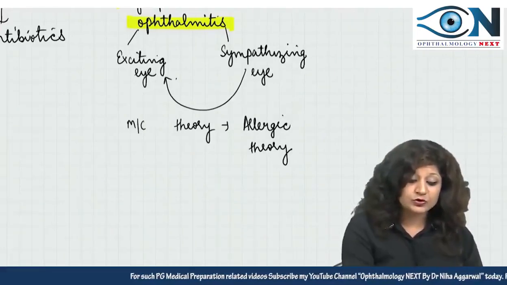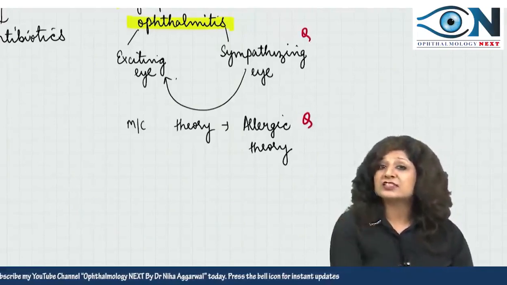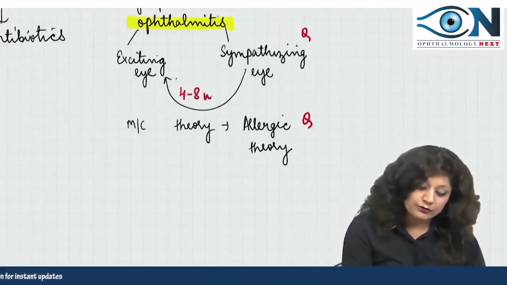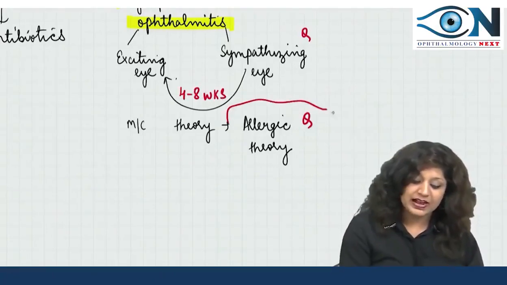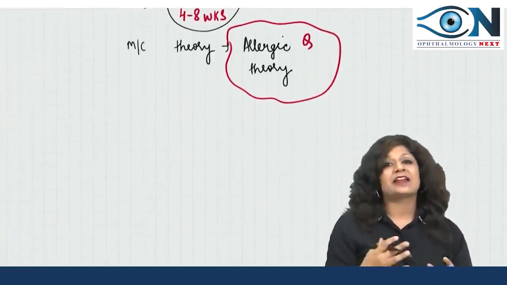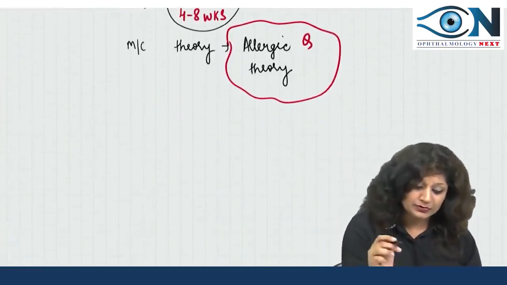How will you actually show the involvement of the other eye? How we can justify the involvement of the other eye, usually which takes place in about 4 to 8 weeks, that is your allergy. Now, sympathetic ophthalmitis is a rare entity, but it is very commonly asked in your exam, so you should know about it.